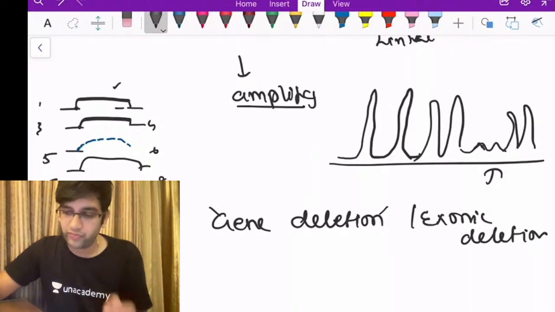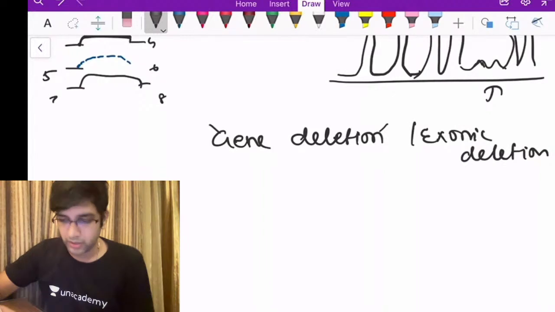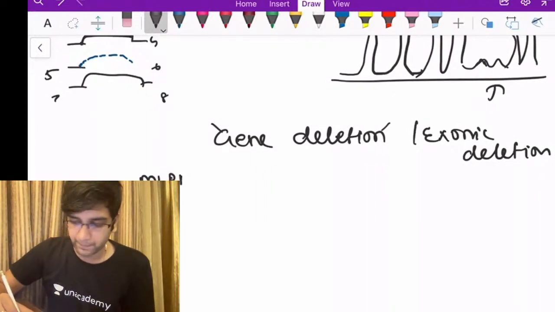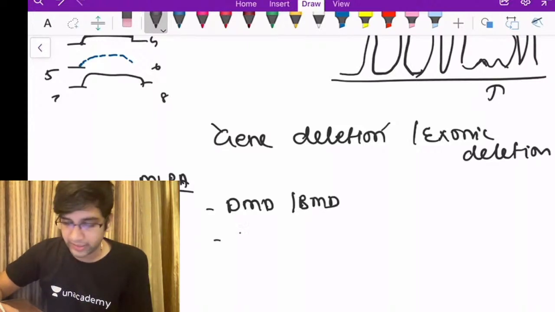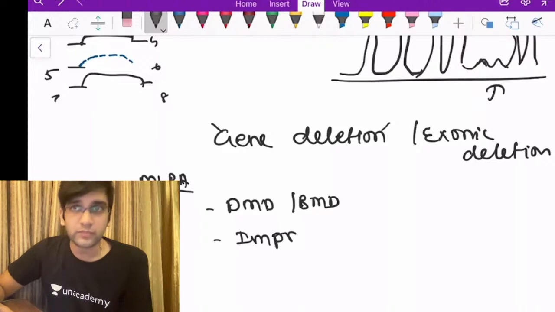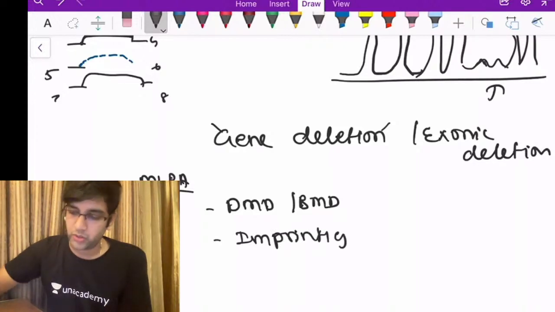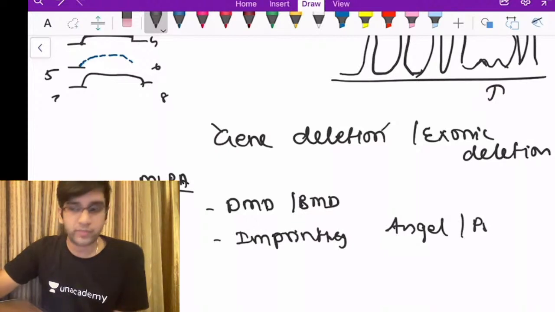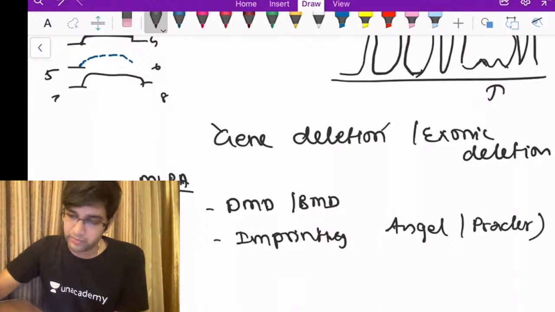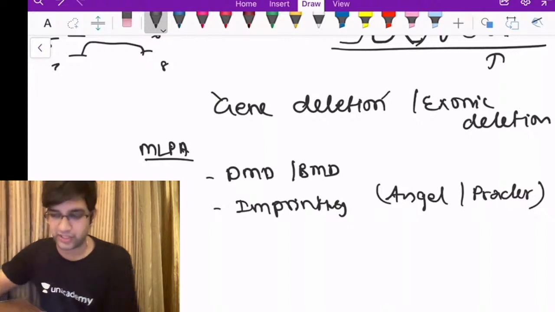Remember 3 diseases when it comes to my MLPA. First, obviously my DMD and my Becker's muscular dystrophy. The second thing is, as I said, my imprinting disorders. When I say imprinting disorder, I mean Angelman and Prader-Willi. For both of them I'm going to use MLPA only, but a modification called methylation specific MLPA.